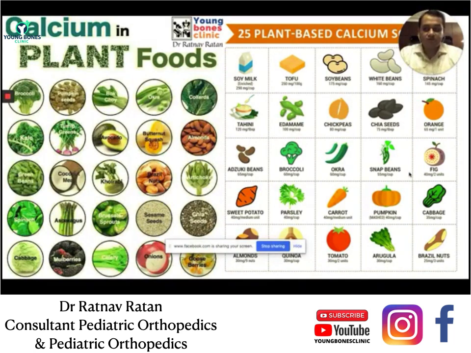ये सारी चीज़ें बहुत इंपॉर्टेंट है. So if you talk about calcium, these are the common sources of calcium. Basically, all rainbow-colored fruits and vegetables have a lot of calcium in them. We all know all milk products will have abundant calcium. All green leafy vegetables need to be considered for calcium sources. Then all fruits, all kinds of fruits, most of them have a lot of calcium. So all of them need to be incorporated in various forms.